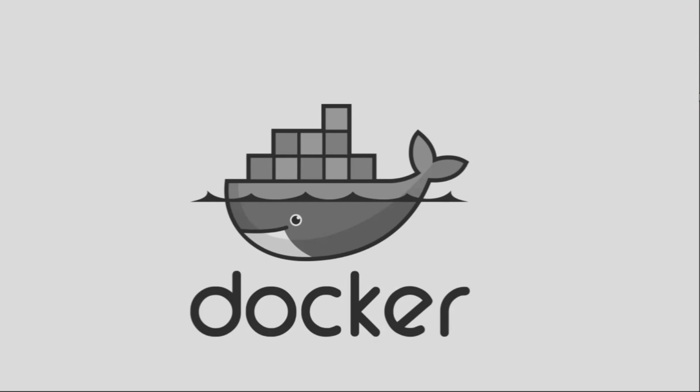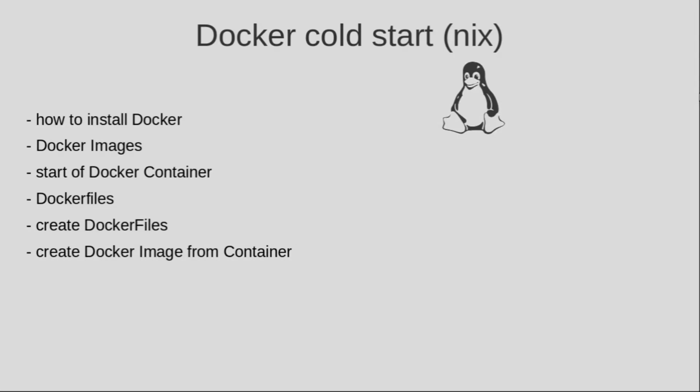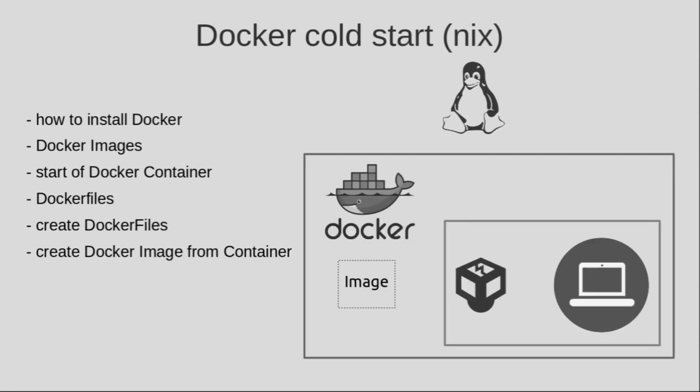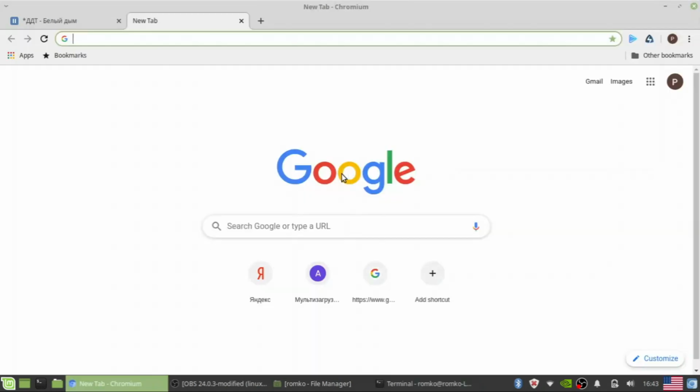So in this video we will start working with Docker. We will learn how to install Docker on Linux, how to pull an image from DockerHub and start a container from it, and try to start some web application or something else. First of all, we need to install Docker.